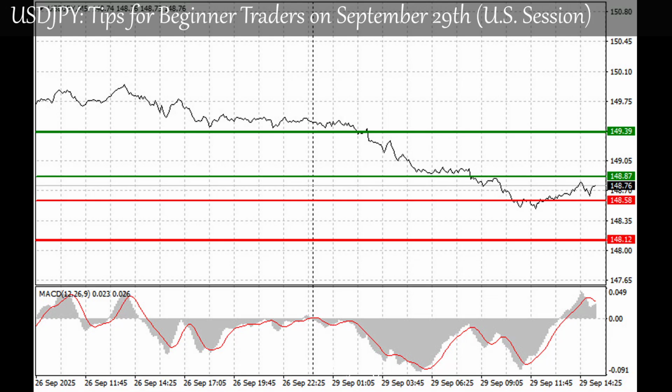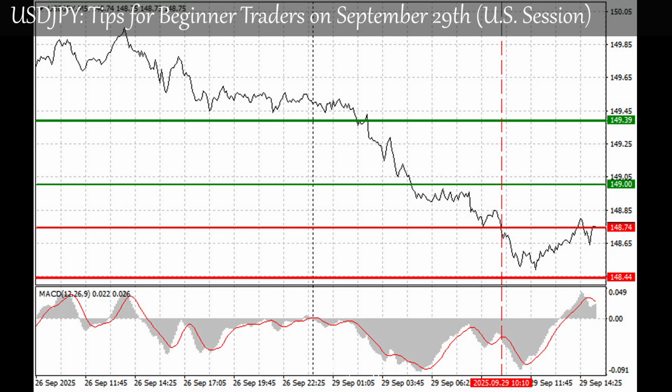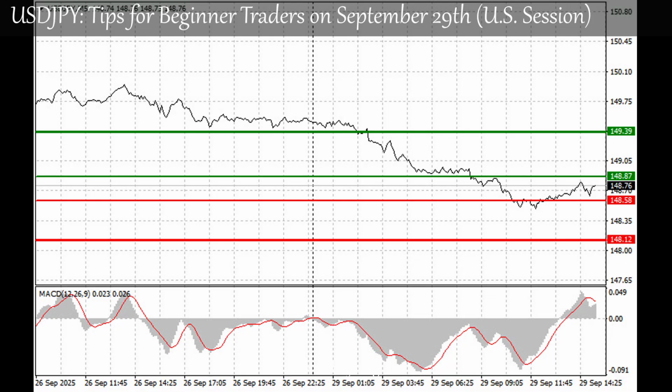Scenario 2, I also plan to buy USDJPY today in case of 2 consecutive tests of 148.58 when the MACD indicator is in oversold territory. This will limit the downward potential of the pair and lead to a reversal upward. Growth toward the opposite levels of 148.87 and 149.39 can be expected.